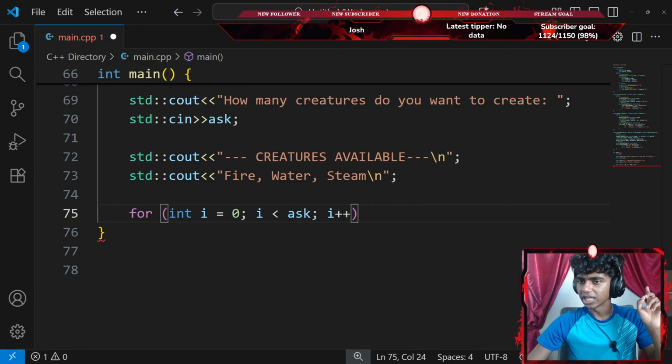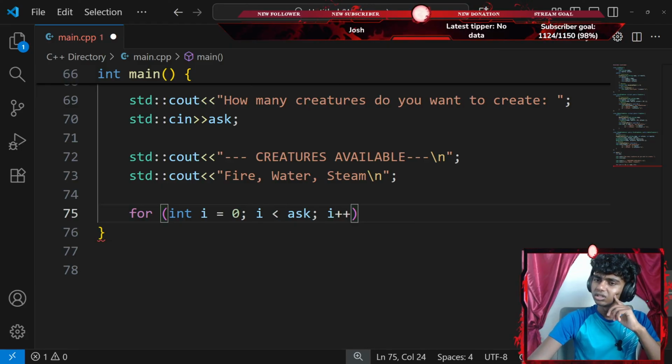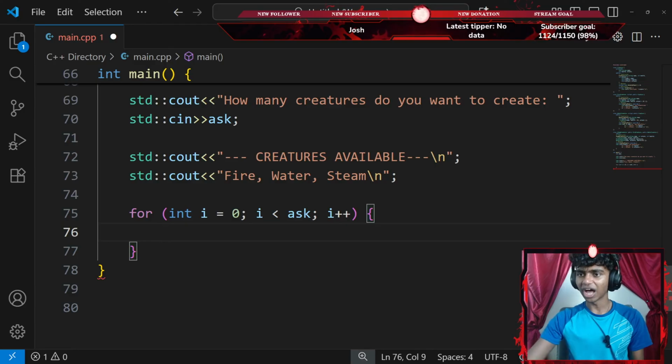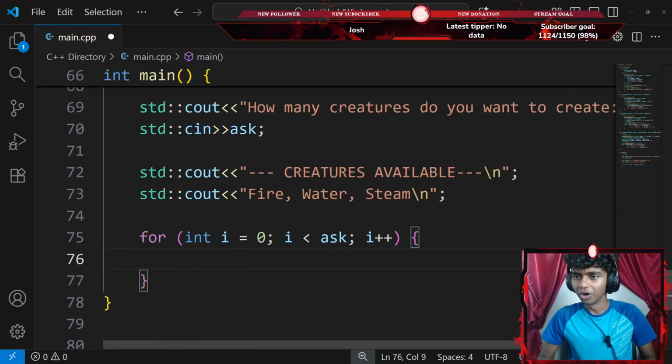While 0 is less than 3, I'm going to do something, and then while 1 is less than 3. Oh, okay, this makes sense, guys. I had to rethink that. There we go.